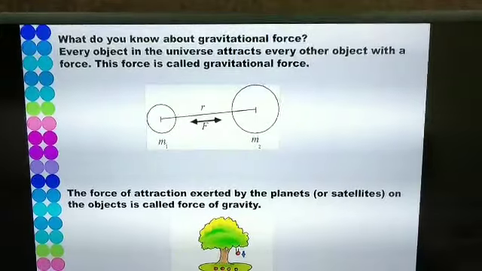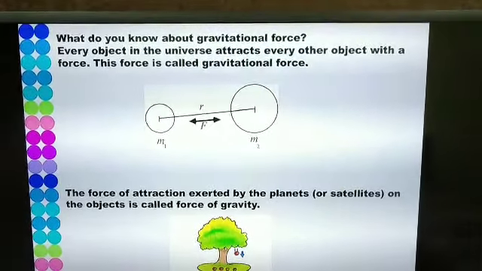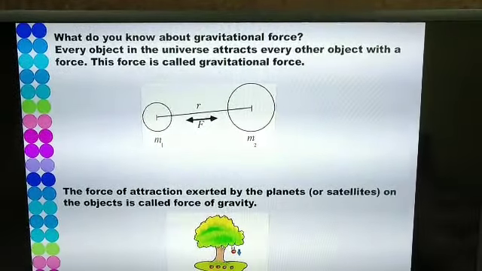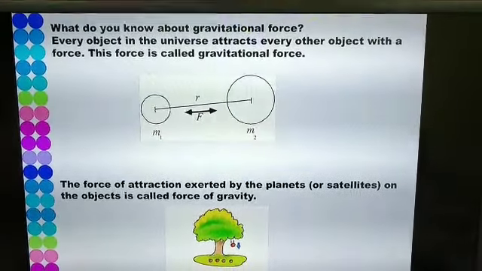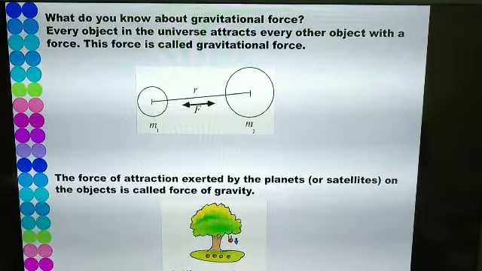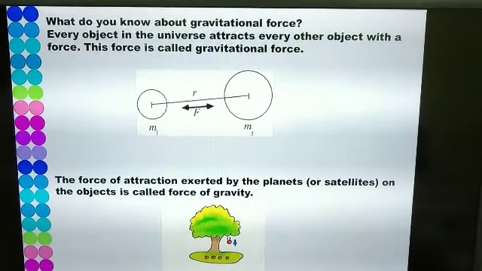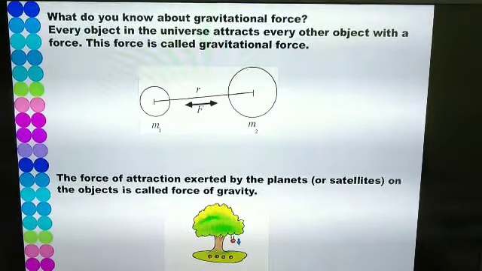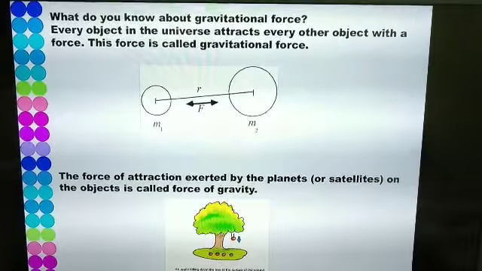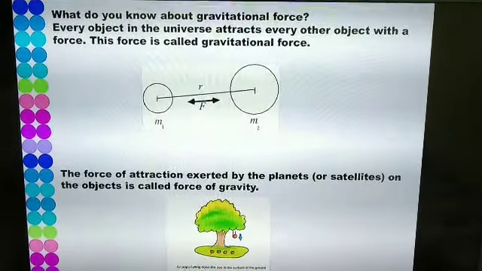Every object in the universe attracts every other object with a force, and this force is called as the gravitational force. So, what is meant by force of gravity? The force of attraction which is exerted by a planet or a satellite on any other object is called as force of gravity. For example, you can see an apple falling towards the surface of the earth.